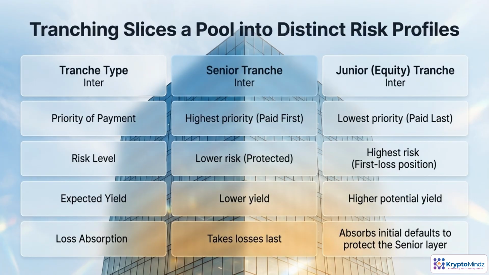Tranching means slicing one shared pool into different risk, return buckets. The senior tranche is designed for more conservative capital. It gets paid first, is shielded from initial losses, and in exchange usually accepts a lower yield. The junior or equity tranche sits at the other end. It's paid last, it's first in line to take losses, and because of that higher risk, it targets a higher potential return. Both tranches are claims on the same underlying assets. What changes is the order in which they get paid.